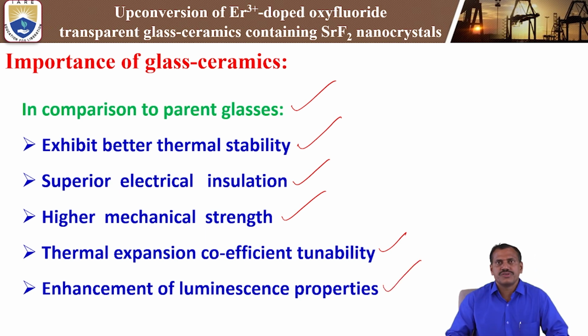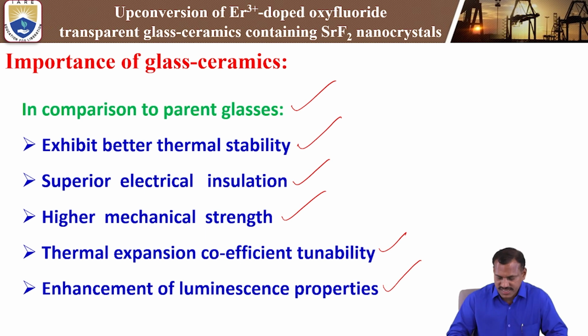So we prepare glass ceramics to increase the luminescence properties as well as optical properties, and we can also enhance upconversion properties by using the glass ceramic material. That is why glass ceramics are an important system for enhancing optical and luminescence properties as well as decay time.